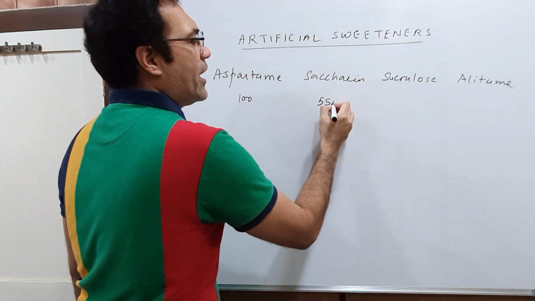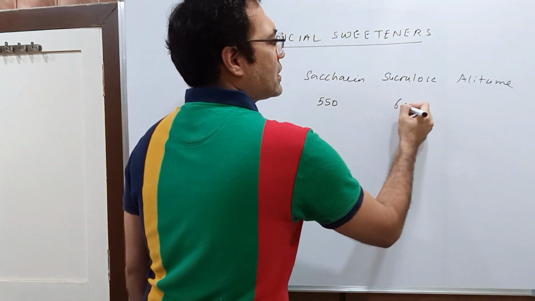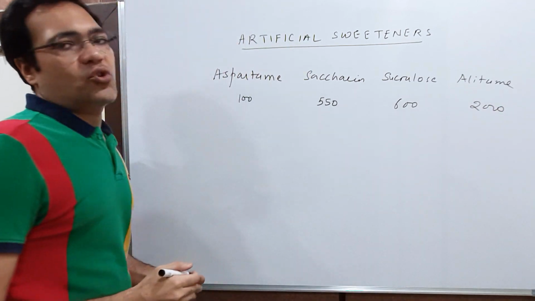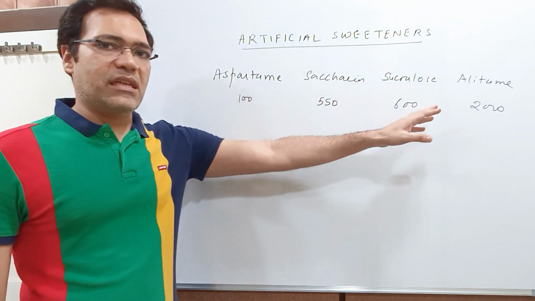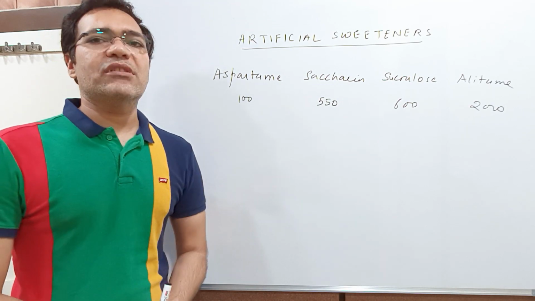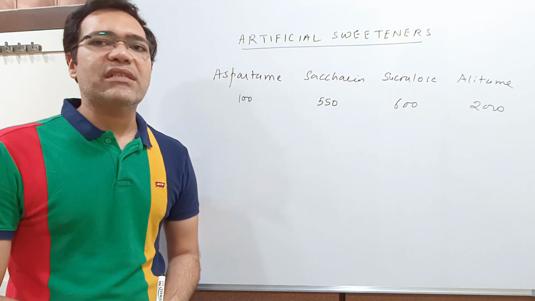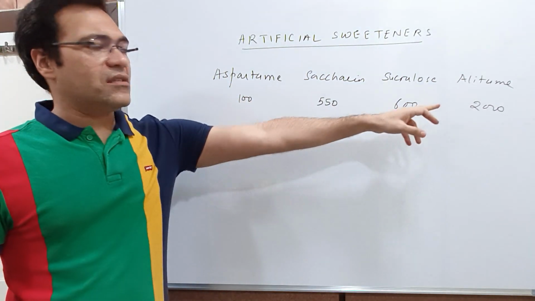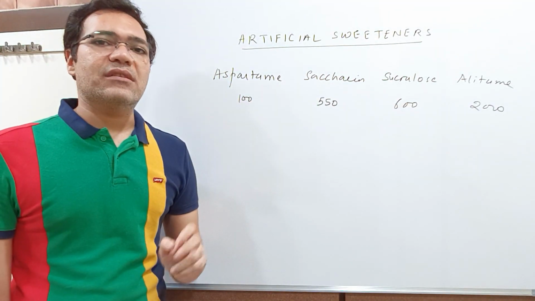Saccharin is 550 times sweeter than sugar. Sucralose is 600 times and alitame is 2000 times sweeter than sugar. Students, remember this very nicely because what I have seen is only 2 types of questions they ask in your board exams as well as in your GUJCET: the sweetness of these sweeteners as compared to